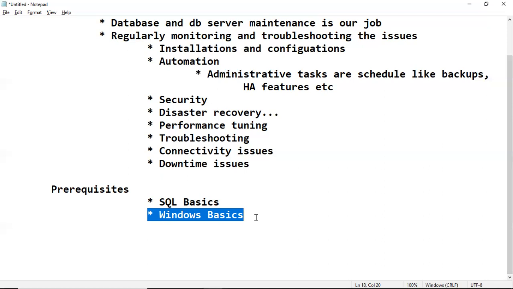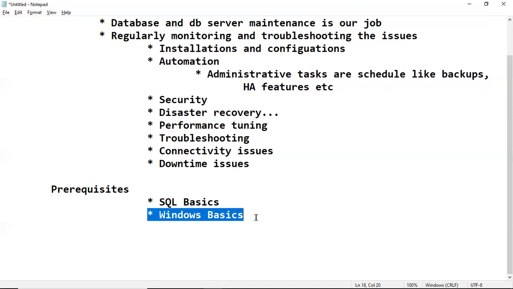No need of complete Windows knowledge, because we are not in the Windows team, right? So these are the very basic prerequisites to work as a SQL Server DBA. Very simple prerequisites.